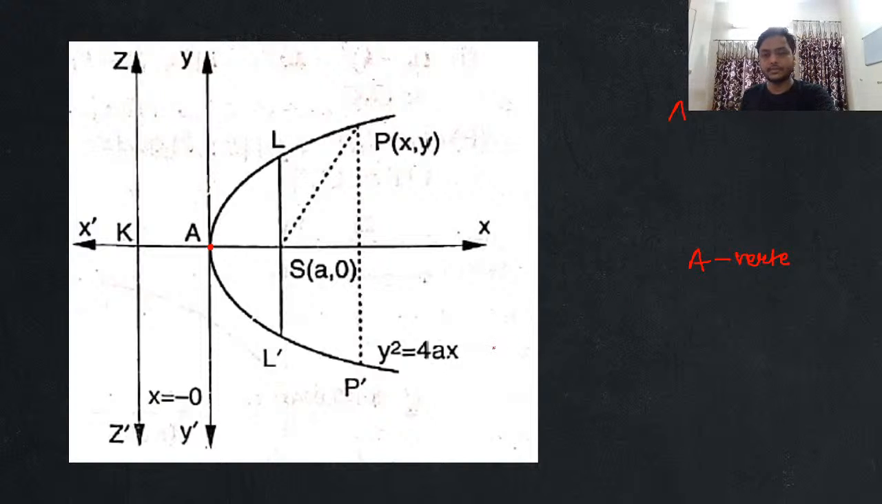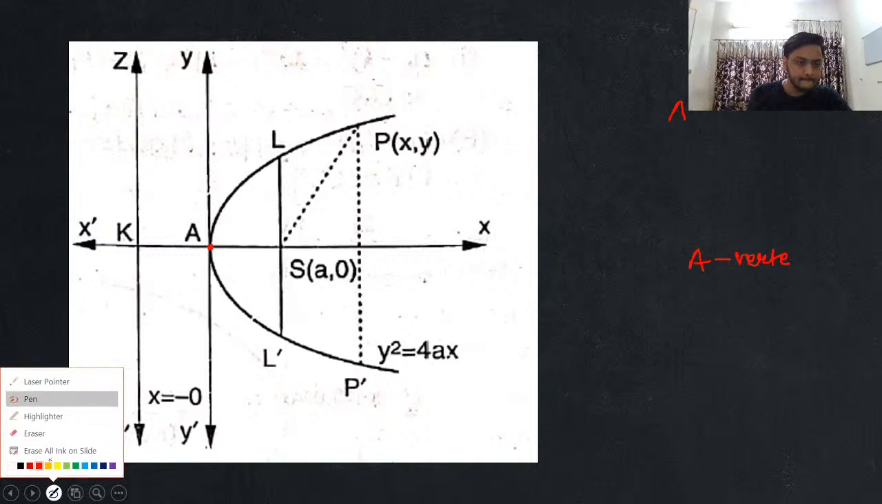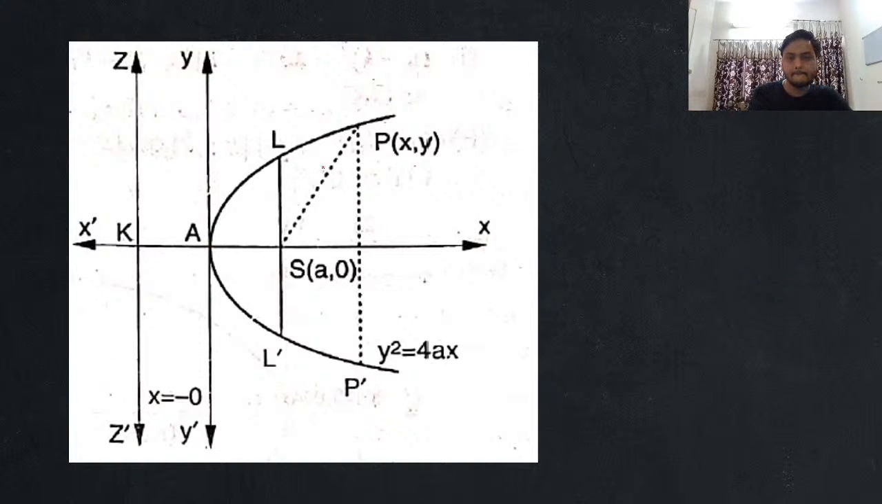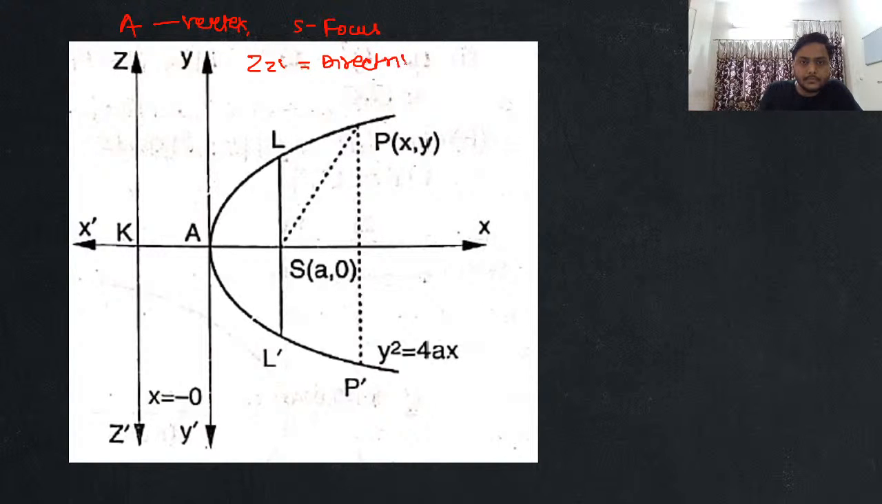So A is your vertex. A को हम बोलते हैं vertex. When I'm talking about S, S is the focus. We call S the focus. Then we have Z, Z dash. This is what we call the directrix. Focus over here, guys, everyone.